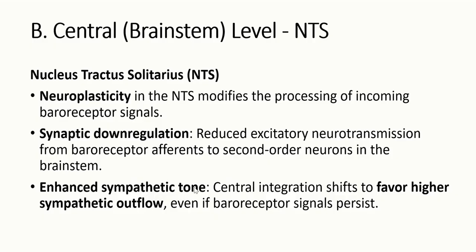And also there is enhanced sympathetic tone. That is, the central integration shifts to favor higher sympathetic outflow. Meaning initially, imagine there was only 20% of sympathetic outflow. In a chronic hypertensive patient, there will be like 40% increased sympathetic outflow. That is, it always favors a higher sympathetic outflow in chronic hypertensive patients, even if the baroreceptor signals keep persisting or keep coming from the baroreceptors, the sympathetic outflow will keep on increasing.